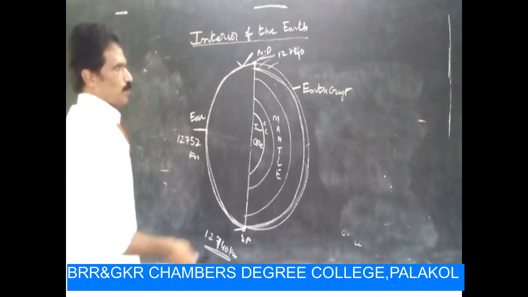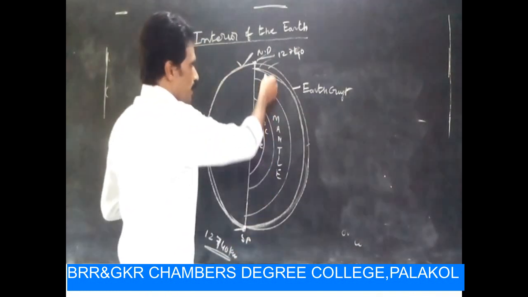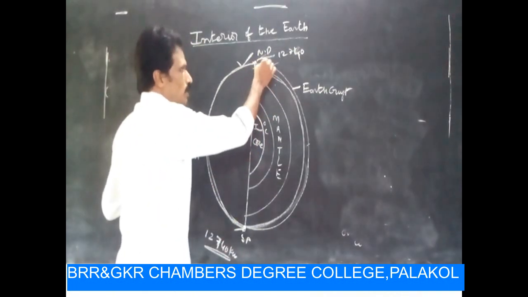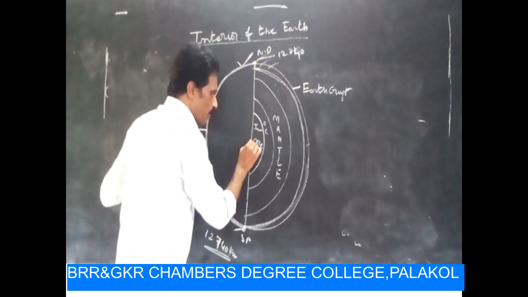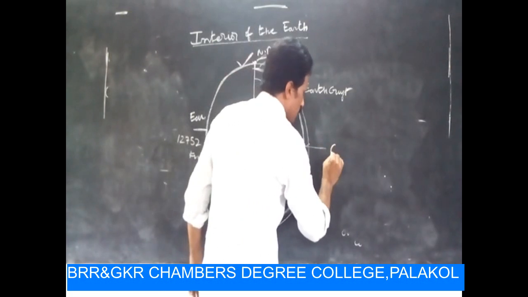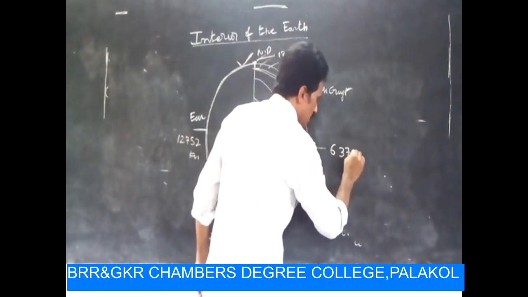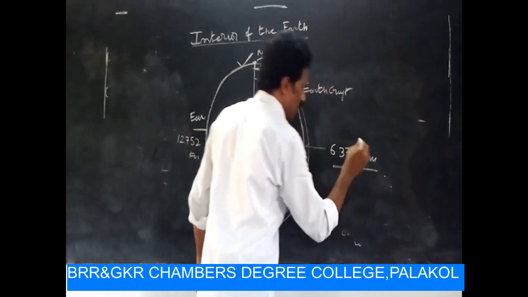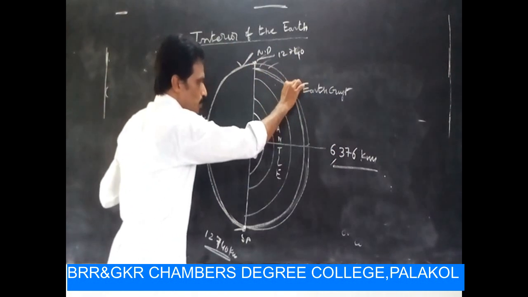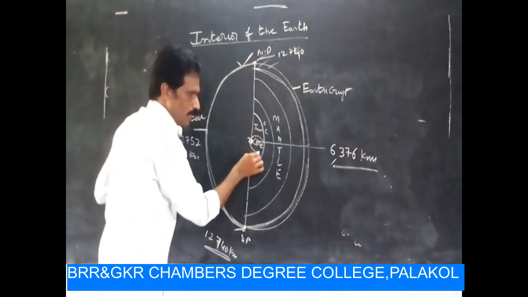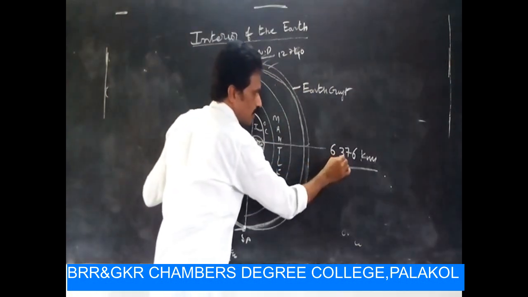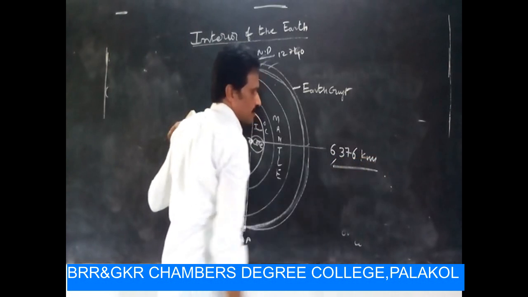Now we would like to discuss the inner structure of the earth. From the outer earth crust to the center point of the earth, the depth is 6,376 kilometers.